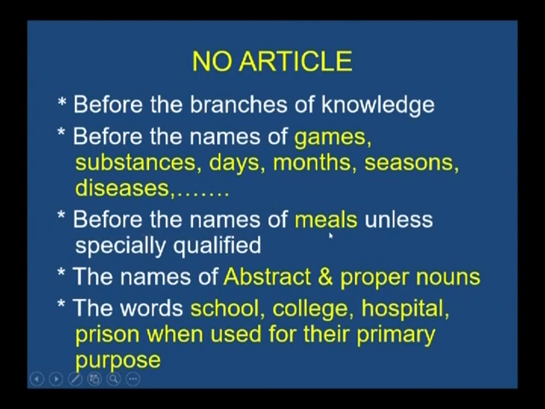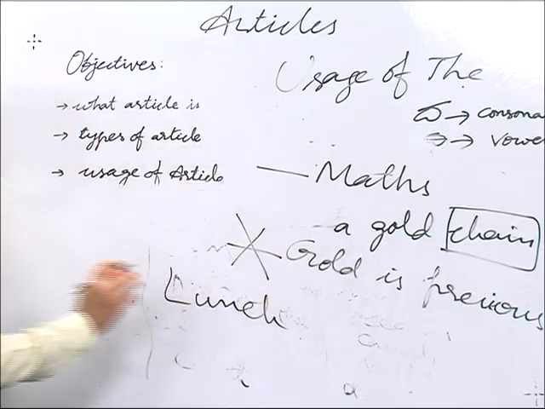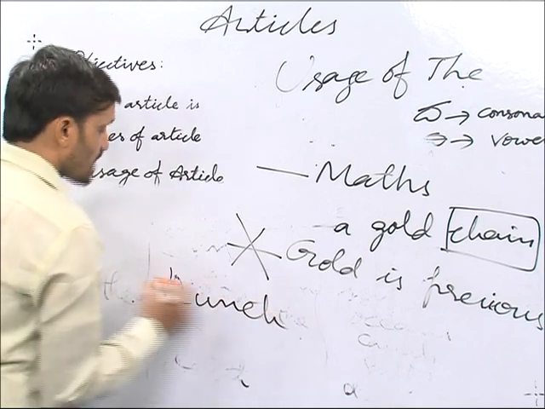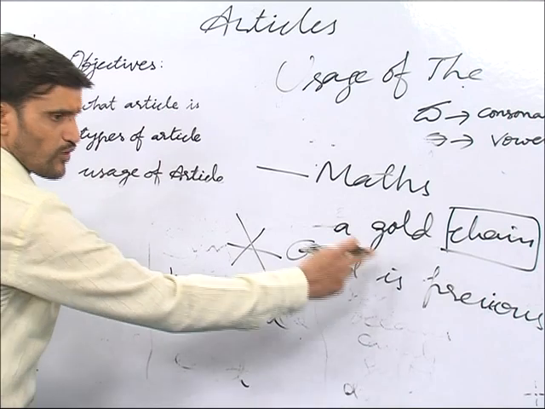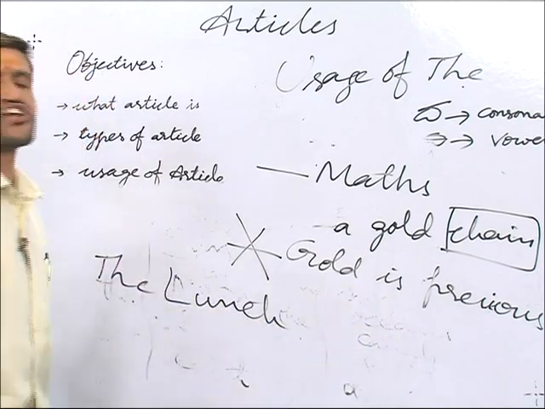Before the names of meals, unless specially qualified. For example, dinner is ready, lunch is ready. Before lunch and dinner we should not use any article, but if we use it specially, we should use the article. For example, look at the board: lunch is ready, but we should use the before this word in: The lunch which I had at your house on that day is delicious.